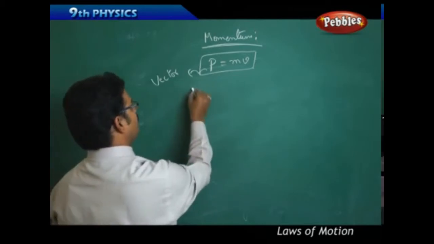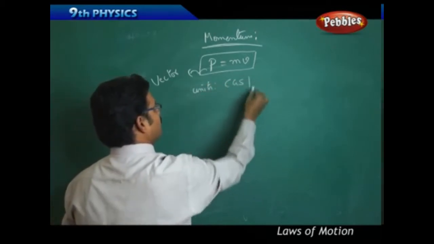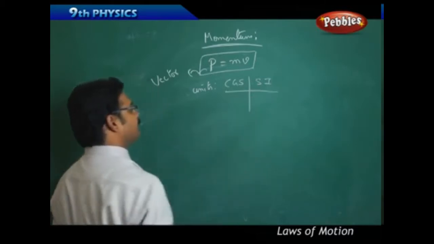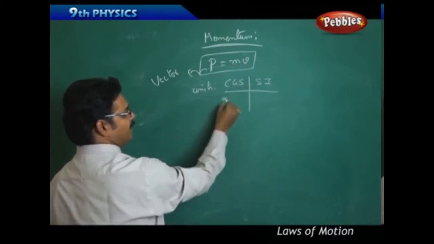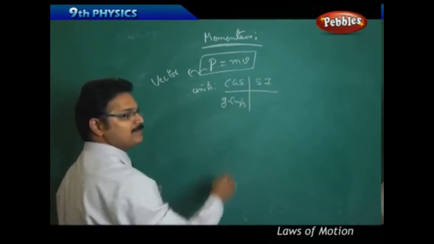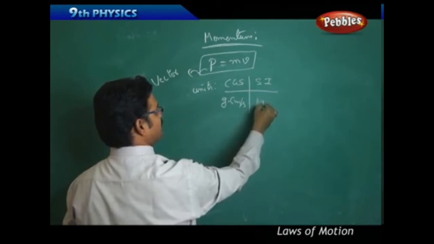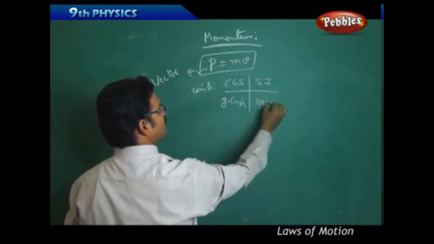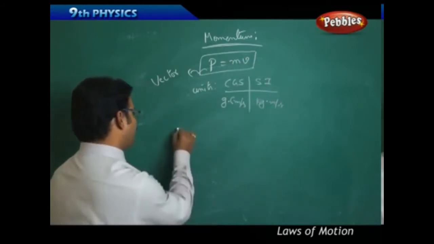Now if you take the units of momentum, CGS and SI. Mass into velocity: the mass CGS unit is gram, and the velocity CGS unit is centimeter per second. So the unit is gram centimeter per second. Now the SI unit: mass is kg and velocity is meter per second. The unit is kg meters per second. Now take an example numerical.